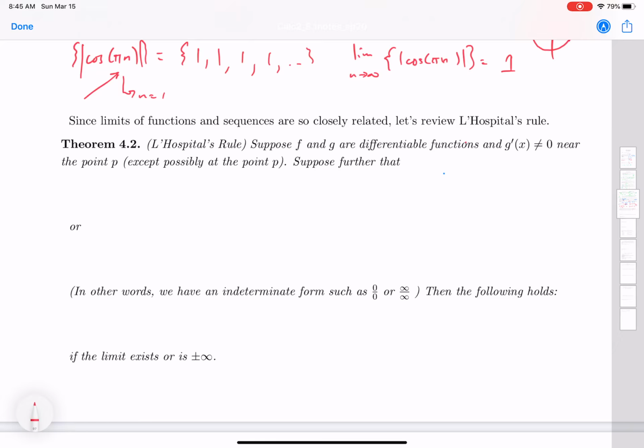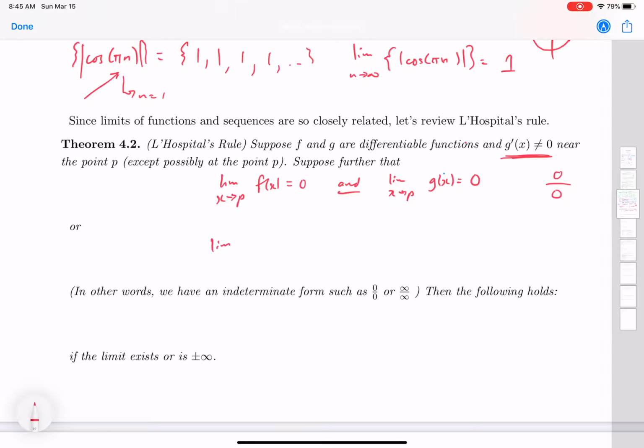So suppose we have these two functions that are differentiable, and your bottom one is not going to have a derivative of 0 near a point P, except possibly at the point P, that's allowed. And suppose further that the limit as x approaches that point P of your function f of x is equal to 0, and the limit as x approaches P of g of x equals 0. That would be giving us an expression of the form 0 over 0 as we approach the point P.